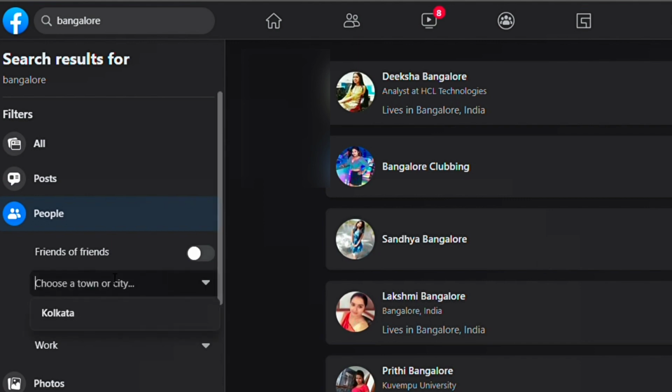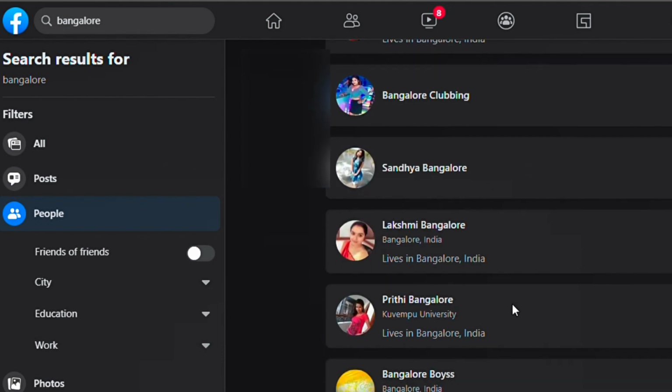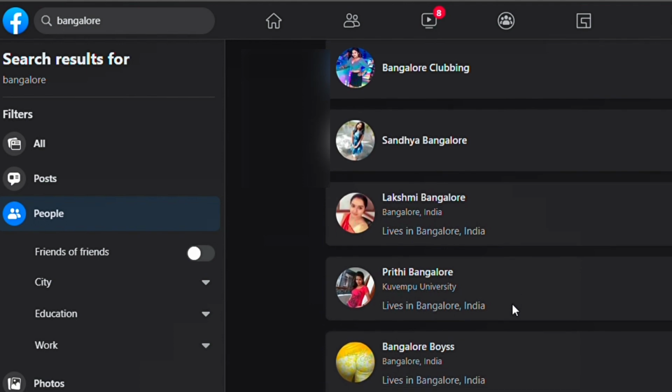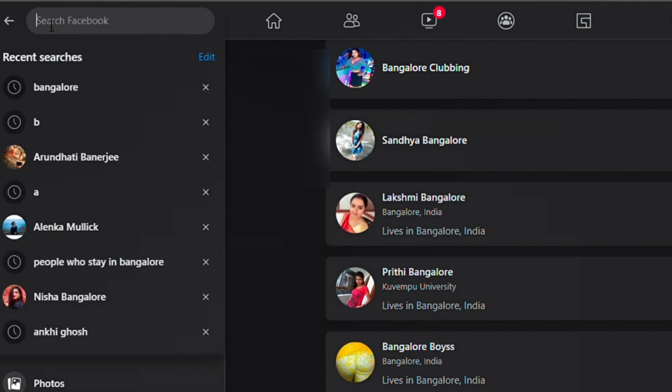You can see that if I click on these profiles, they are staying in Bangalore, but it looks like their name has Bangalore in it. So this is the way we used to find people previously, but this is not working right now. So what is the alternative? The alternative is, if you want to get in touch with someone in your locality or area, or if you want to find someone who stays within your city,